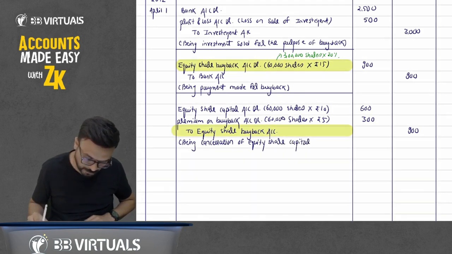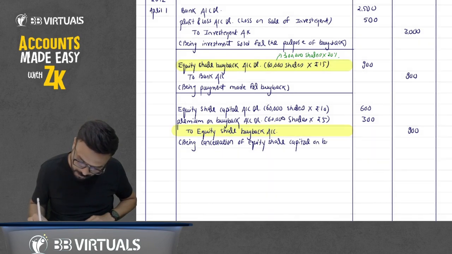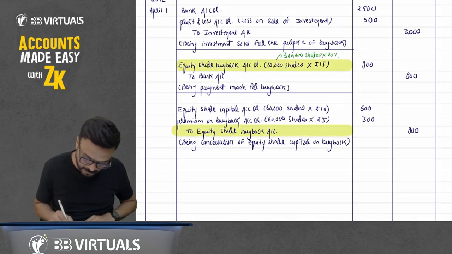Being cancellation of equity share capital on buyback. First we purchased it, then we cancelled it.